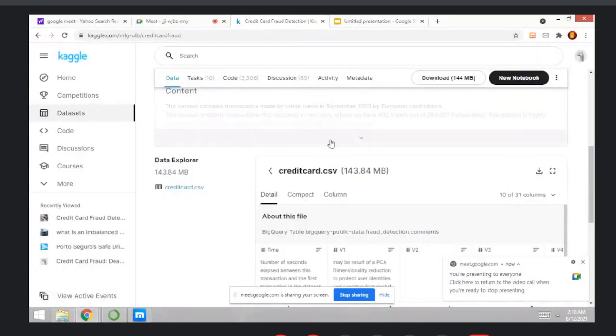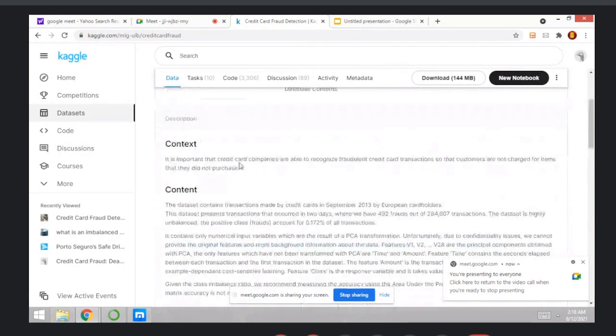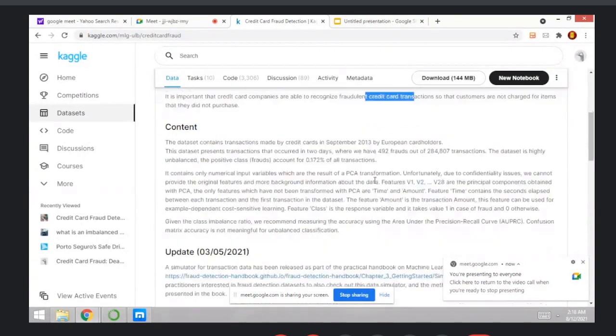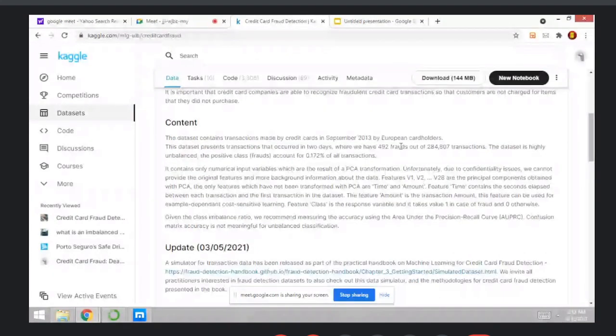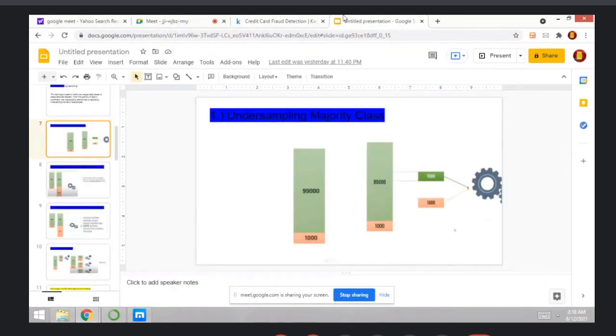Context is important: credit card companies need to recognize fraudulent credit card transactions so that customers are not charged for items they did not purchase. The dataset contains credit card transactions from September 2013. You can download the dataset from Kaggle, where a lot of datasets are available. You can take any dataset and open it in your Jupyter notebook.